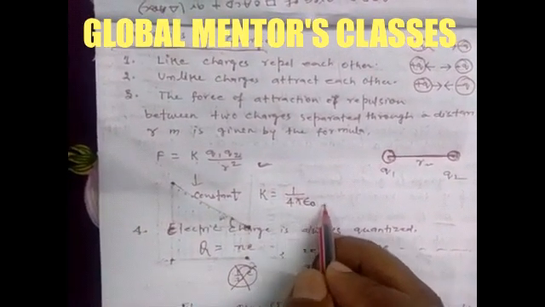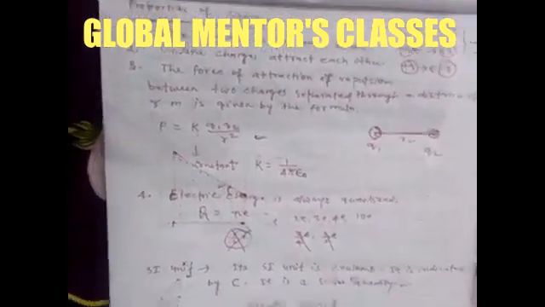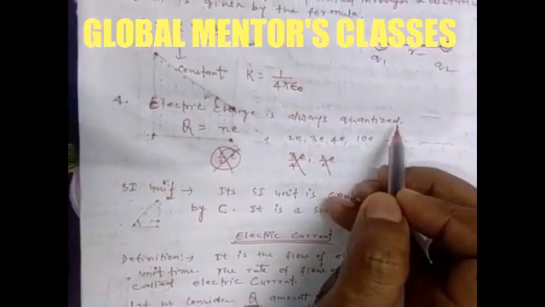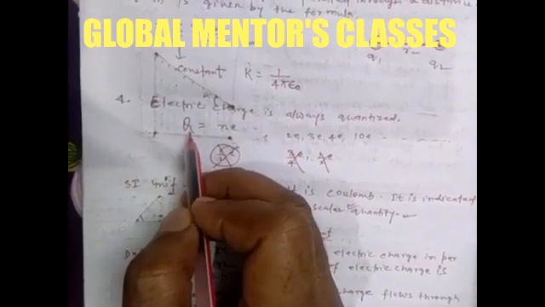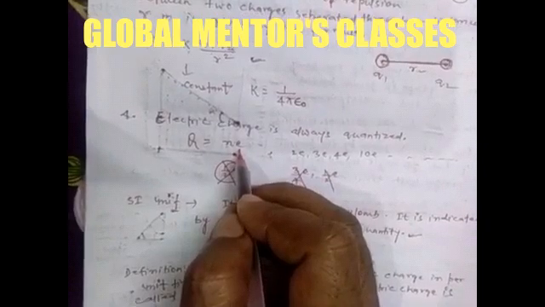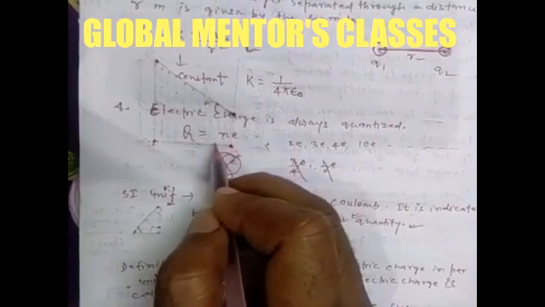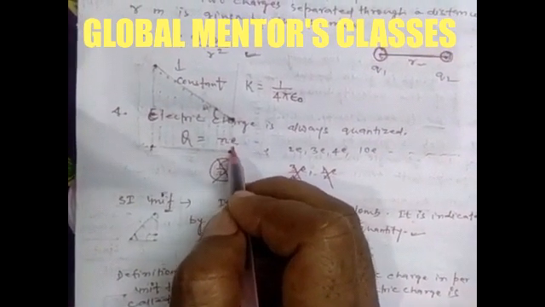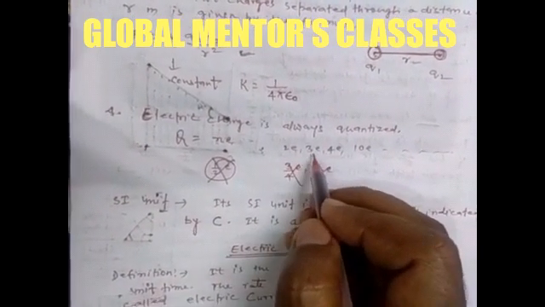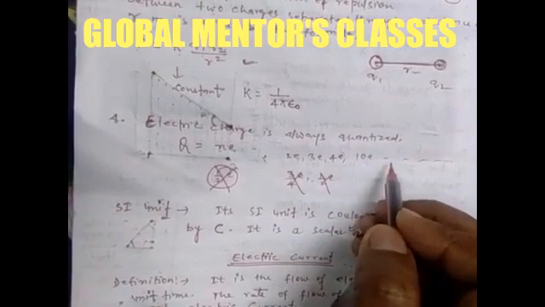The fourth property is that electric charge is always quantized. It means electric charge is a multiple of e, where e is the electronic charge. So Q = Ne, where N is 1, 2, 3, 4, 5 or any counting number, giving 2e, 3e, 4e, 10e and so on.